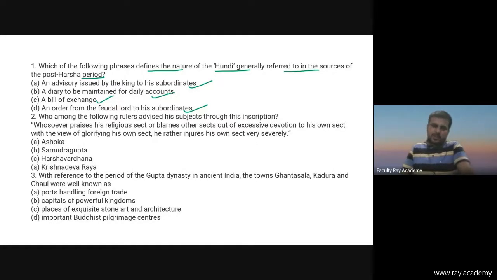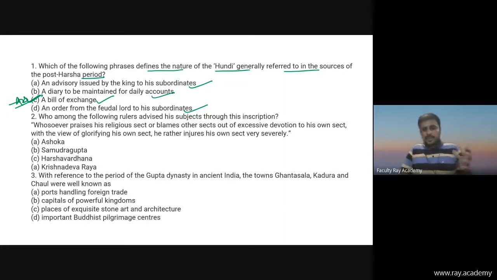Now I'm going to give you the answer, so please keep it in mind. Hundi was a bill of exchange. What was the hundi? A bill of exchange. So the correct answer is option C, a bill of exchange.